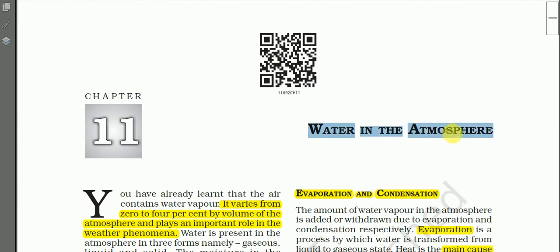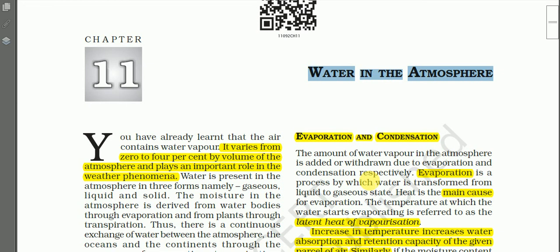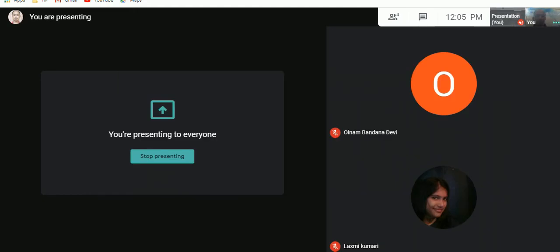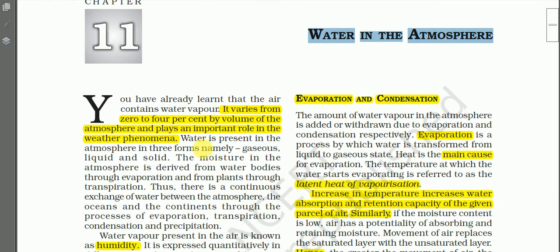Okay, so this is the name of the chapter, Water in the Atmosphere, and about the significance of water vapor we have learned in the previous lesson. Okay, see, the amount of water vapor present in the atmosphere varies from 0 to 4% by volume of the atmosphere and plays an important role in weather phenomena.